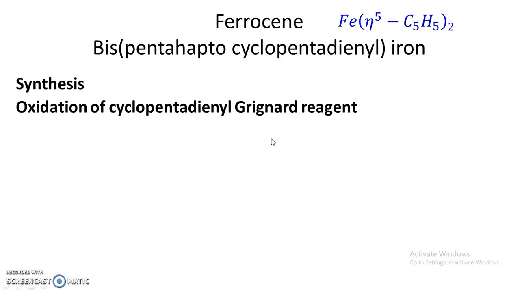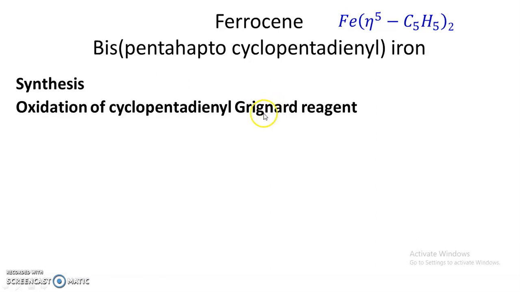When the cyclopentadienyl Grignard reagent was allowed to react with ferric chloride, they were expecting the formation of fulvalene, but surprisingly, instead of fulvalene, a new product was obtained with dark orange color, and this product was later named ferrocene. So ferrocene was accidentally prepared by Kealy and Pauson in 1951.